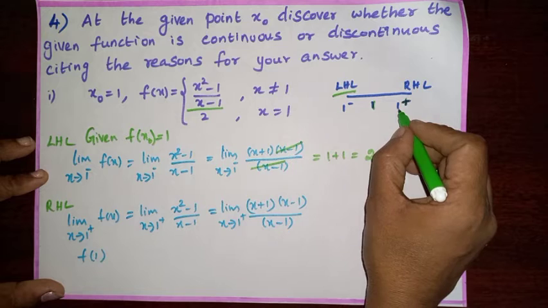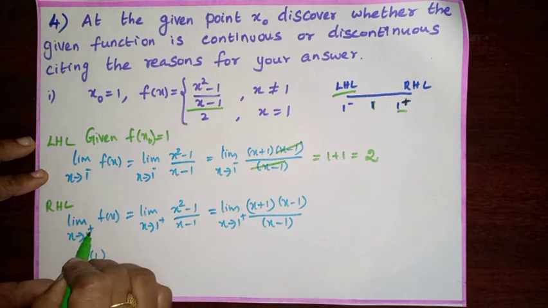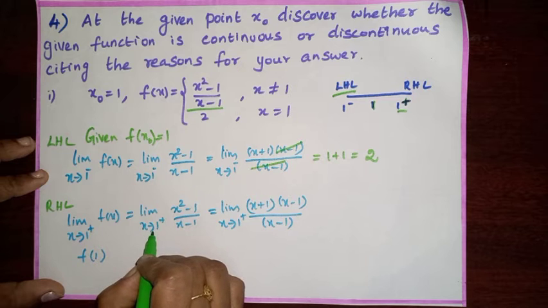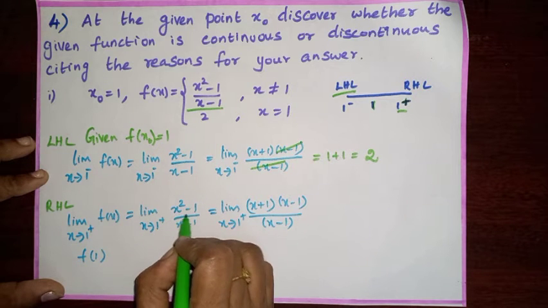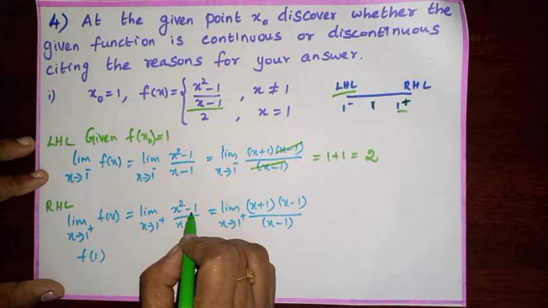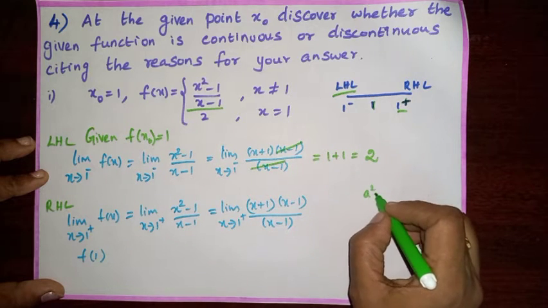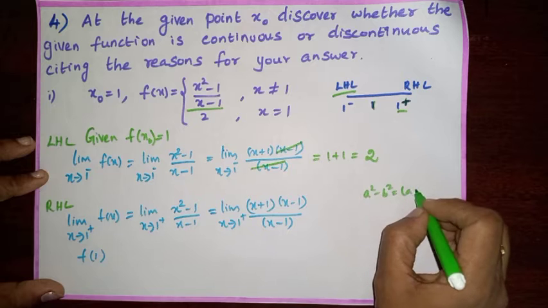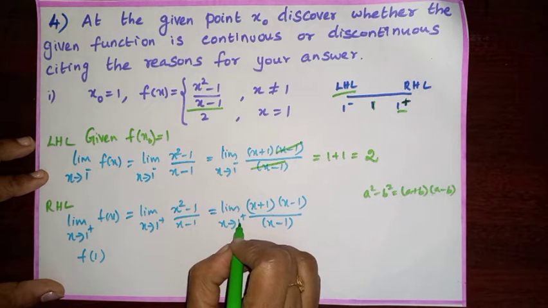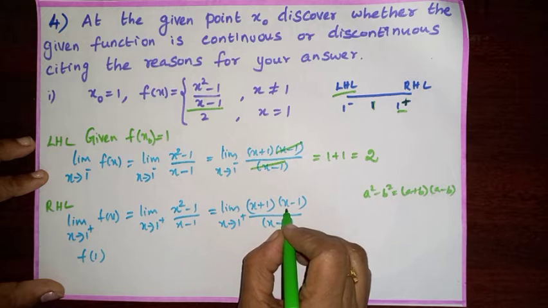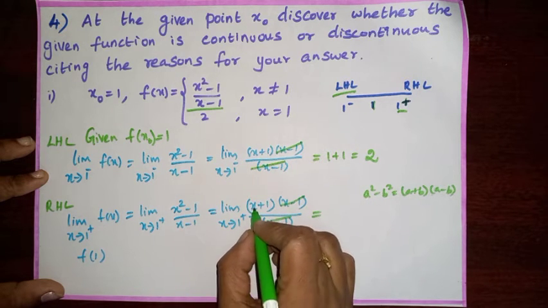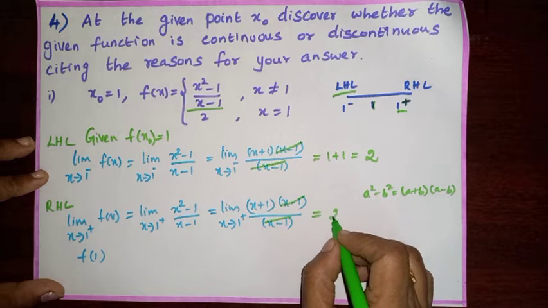Now we will go for right hand limit. Limit x tends to 1 positive f of x which is equal to limit x tends to 1 positive x square minus 1 by x minus 1. Expand x square minus 1 by using the identity a square minus b square, which is a plus b, a minus b, which is equal to limit x tends to 1 positive x plus 1 into x minus 1. X minus 1 will be cancelled. Substitute x as 1, 1 plus 1 is 2.